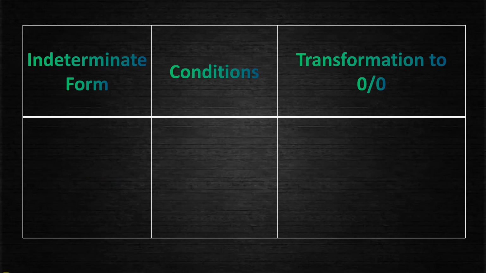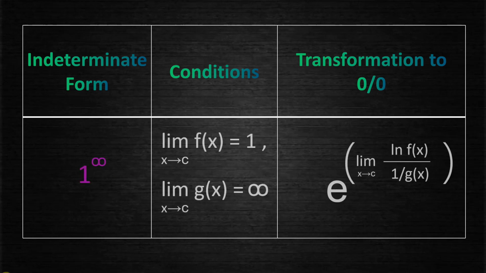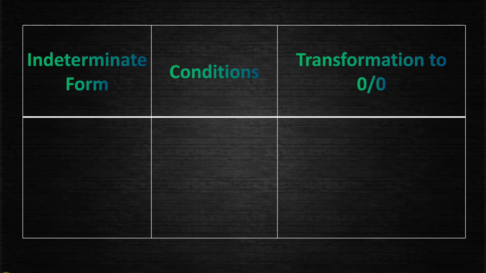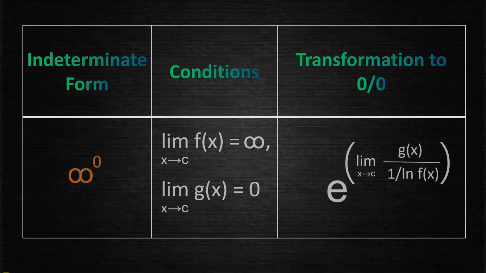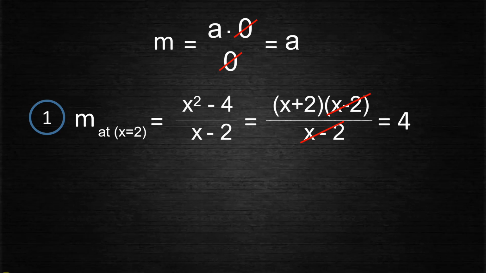For better understanding, you can definitely pause the video and understand the 0/0 transformation of each indeterminate form in detail. Now let us get back to our expression for slope, where we have seen an example of calculating slope at x = 2. Here we were easily able to factorize the expression and cancel the common factor to get rid of the 0/0 term and find the slope by substituting the value of x.